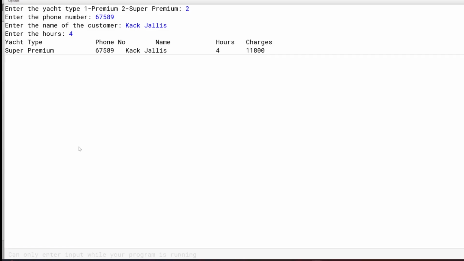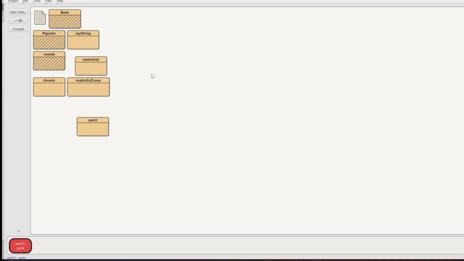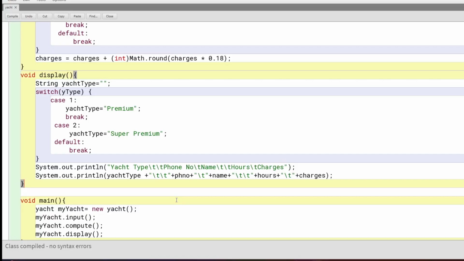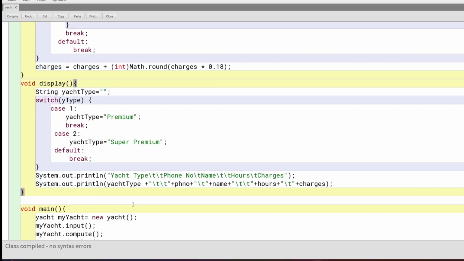Yeah, now at least it's better. Oh, after phone number I should have put double slash rather than after name. Because whichever is the big thing, just put double slash before that. Okay, so Yacht type is super premium, phone number is proper, name Jack, then hours and charges. So yeah, this is fine. Anyway, that's just aesthetic and may not matter, but the main thing is this program.